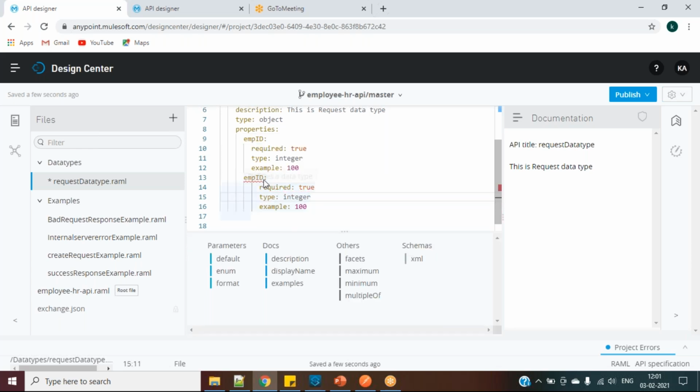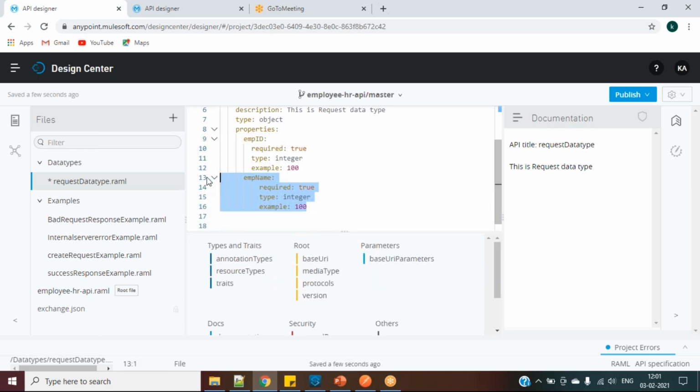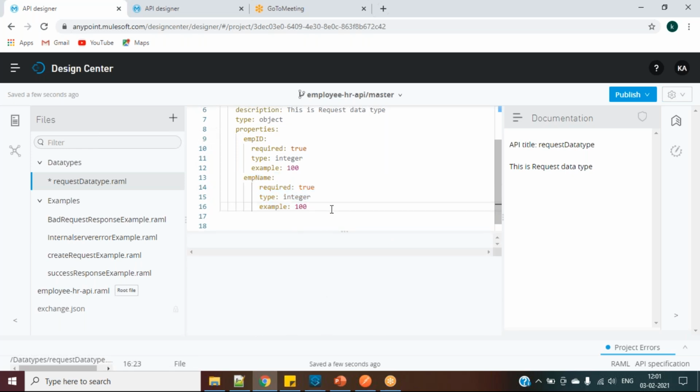The indentation is important. It will still say it is an error because EMP ID is a duplicate key. We can have only one key with a unique name. So I'll say EMP name. That error will be gone. I'll copy. And this is not an integer; for us, this is a string.